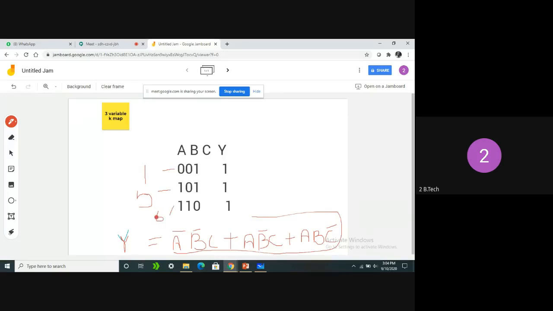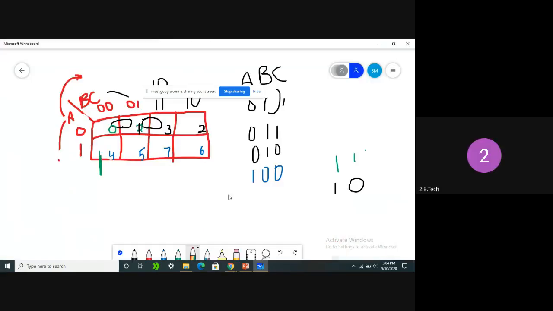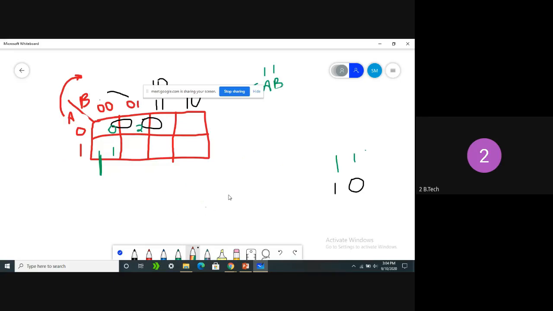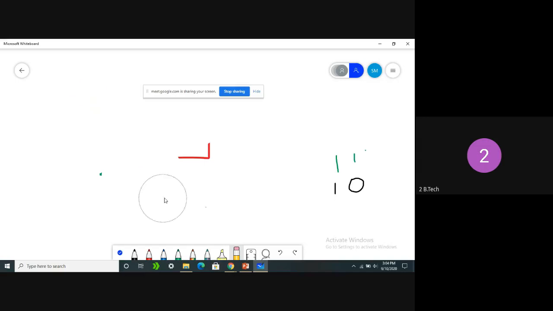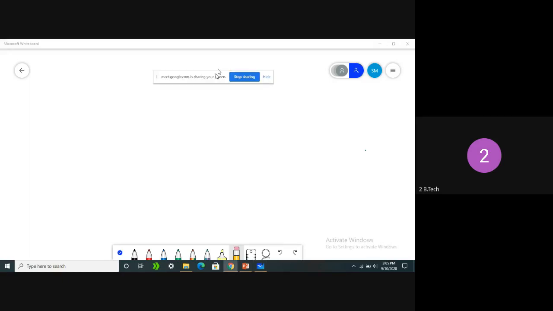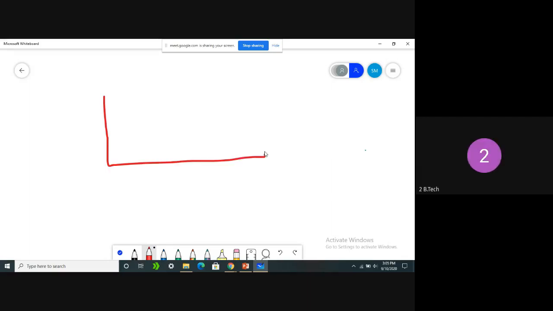Clear, all of you? So how can we represent the same function in a K-map? See here how we can represent the same values in the K-map. So now we know how to represent a particular Boolean function on a K-map. From tomorrow's session we will see how to simplify the entire Boolean equation using the K-map. Now we can see how to represent the given Boolean function.